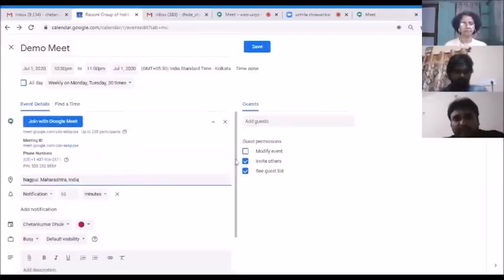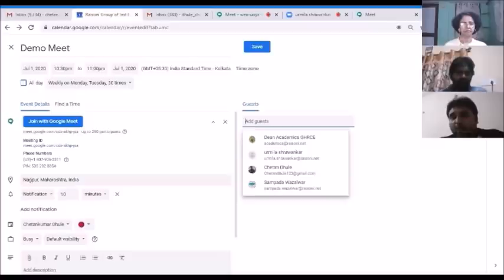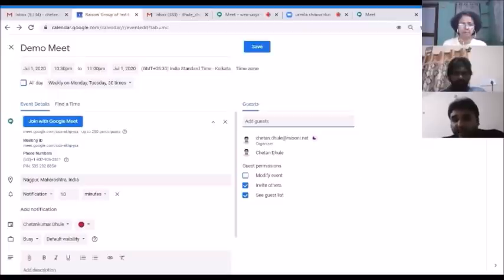The second important setting for this meeting is to add a guest. For demo purposes, I will be using my own account, my PhD account. So I am inviting my PhD account over there, and then you can grant permission on whether this invitee should be able to invite other invitees and see the guest list. Many times we need the security that students should not be able to view other students. Otherwise, if you let them view other students, it will create a problem, and students will start discussing with each other. So you can see you can unmark it also.